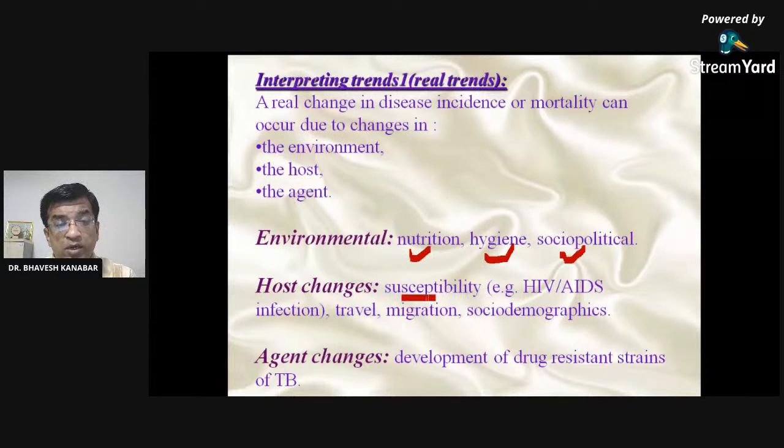Host changes, susceptibility, like HIV/AIDS infection. So avoid HIV/AIDS infection, taking precautions to avoid it, particularly for those who are sex workers, right? Travelers, migrants, socio-demographic factors. Agent changes: development of drug-resistant strains of tuberculosis can decrease... I mean to say, can increase the tuberculosis disease.